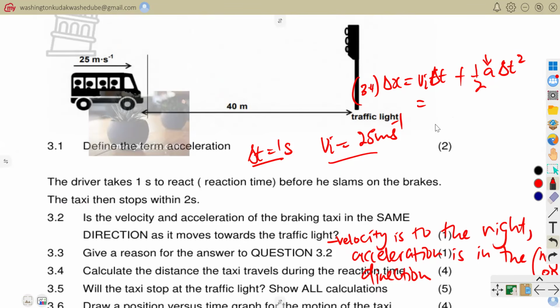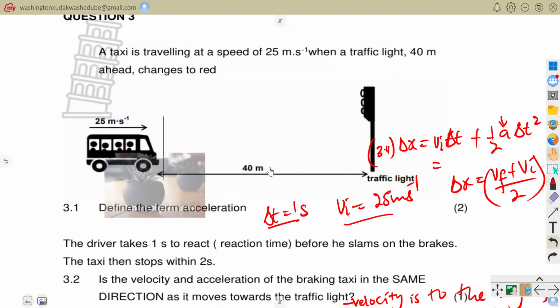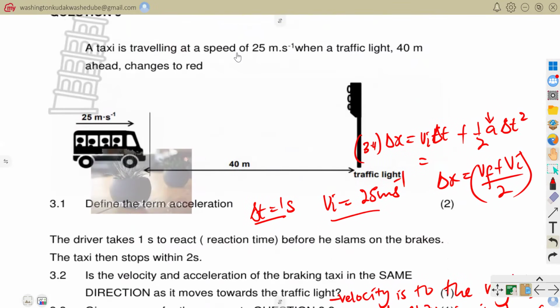The other one says delta x is equal to v final plus v initial, all over 2. But now I'm told that within this 1 second, there is something that was mentioned, maybe something that we have missed here. They say that a taxi is traveling at a speed of 25 meters per second when a traffic light 40 meters ahead changes to red.